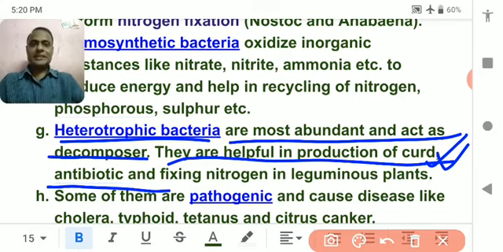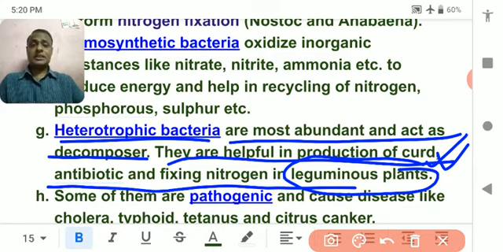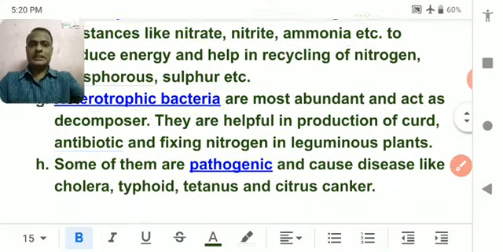Similarly, some are antibiotic and nitrogen fixing bacteria in the leguminous plant. They are heterotrophic, although the leguminous plants are symbiotic in nature, means they help in obtaining nitrogen or minerals for the plant. Rhizobium, I hope you listened to this name.